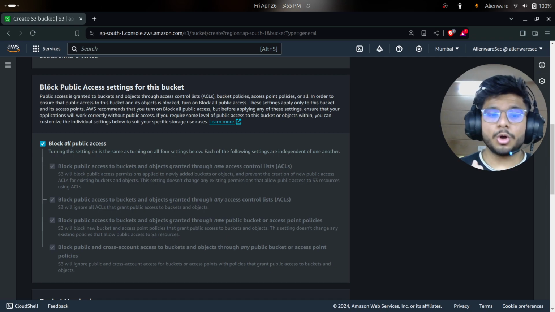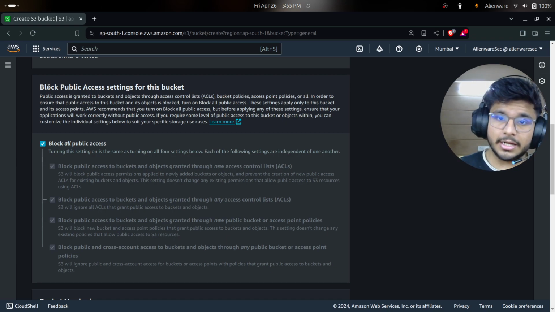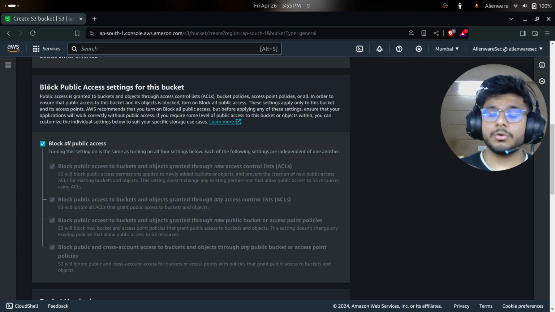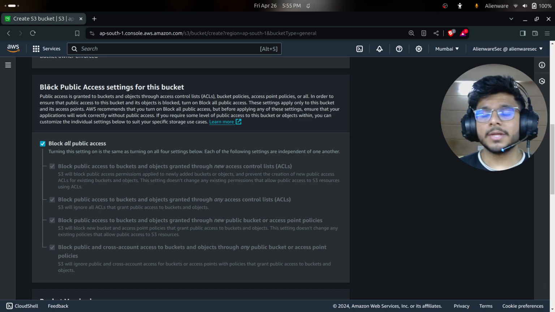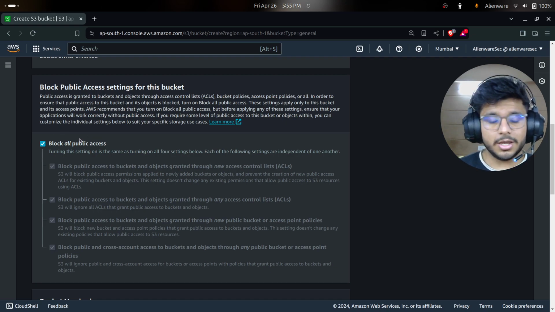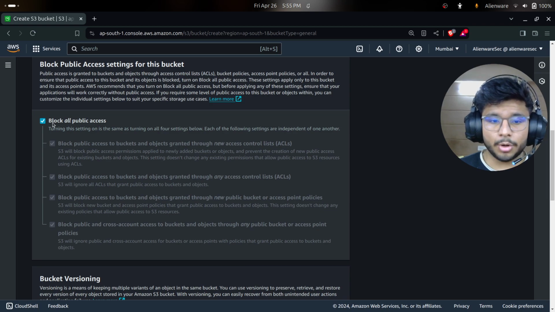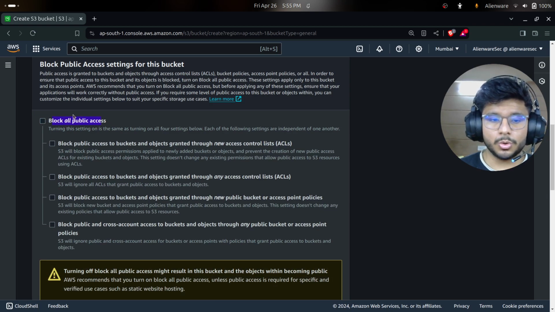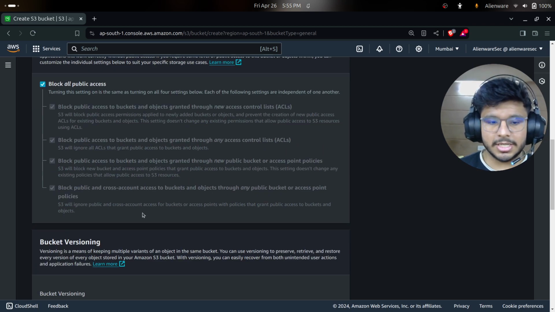Now, if we block all public access, what does it mean? Nobody can access my S3 bucket except me, unless they have the signature that I have, and the signature will come from your account only. So unless an attacker or any individual has your account, they can't access any single thing from your bucket. For now I'll just keep it as block all public access to show you how it works. I'll not change anything.